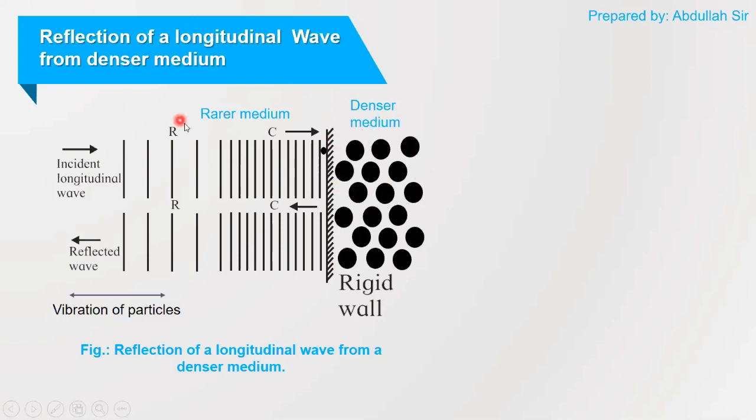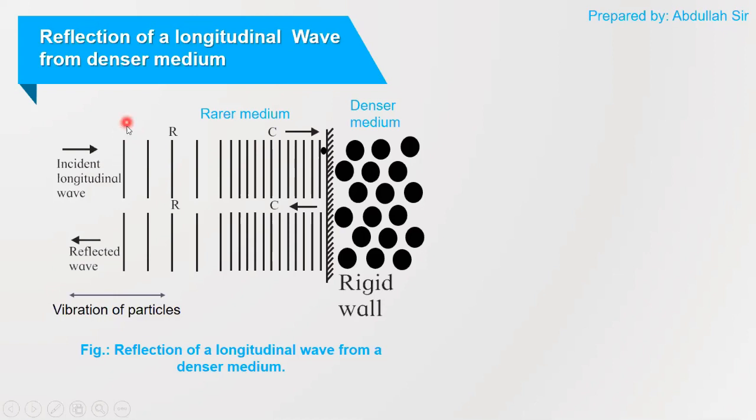So suppose this longitudinal wave is traveling in a rarer medium and the compressions and rarefactions are traveling in the forward direction. In a longitudinal wave, the vibration of particles is forward and backward, and the wave is also traveling in the forward direction.